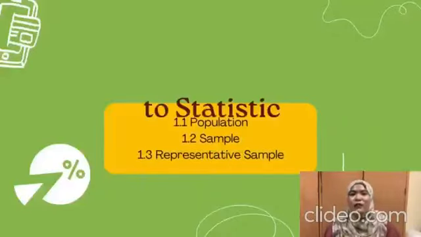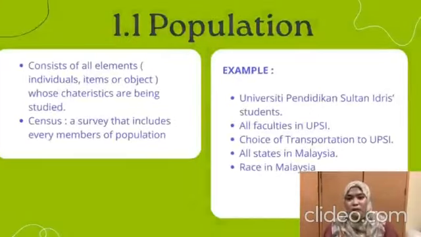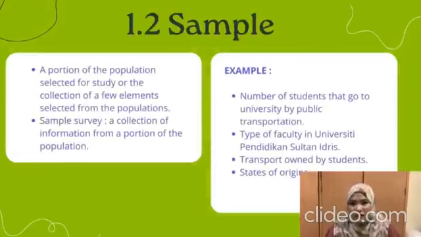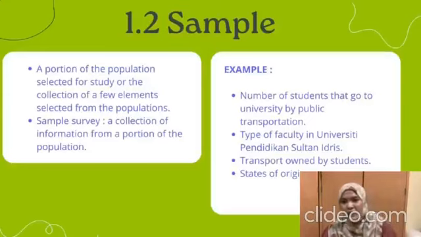Population consists of all elements, which is individuals, items or objects whose characteristics are being studied, and census is a survey that includes every member of the population. While sample is a portion of the population selected for the study, and sample survey is a collection of information from a portion of the population.